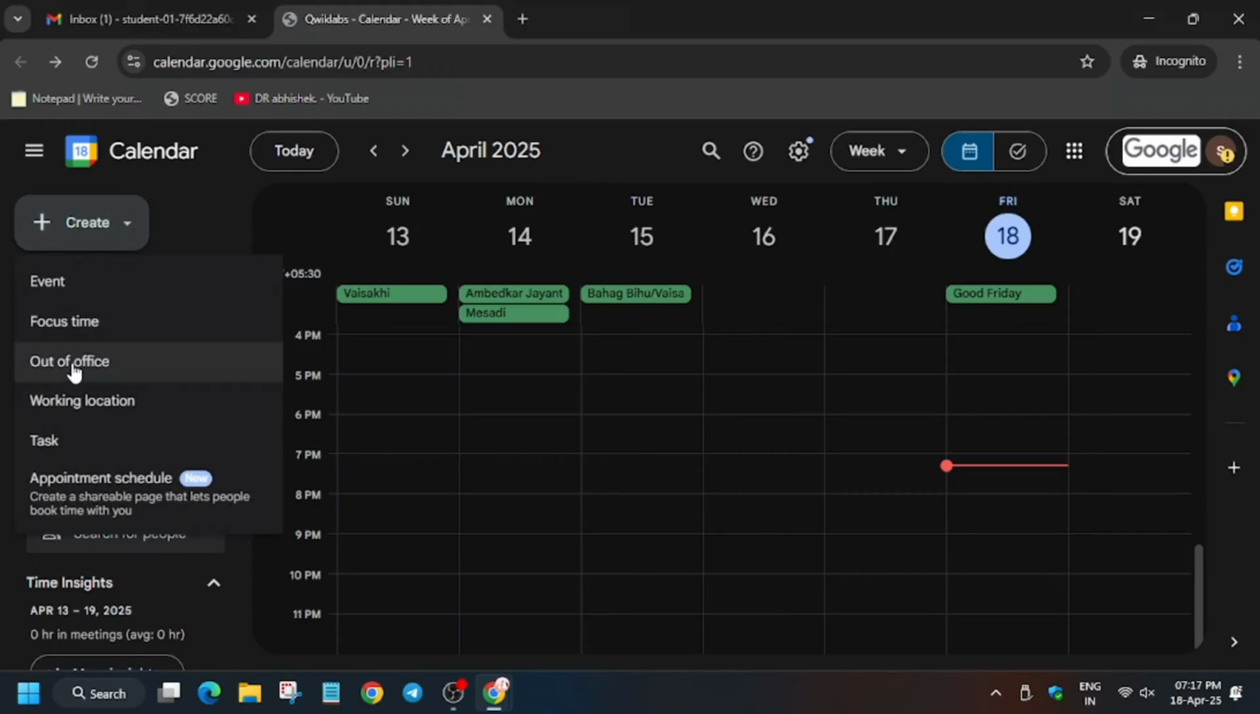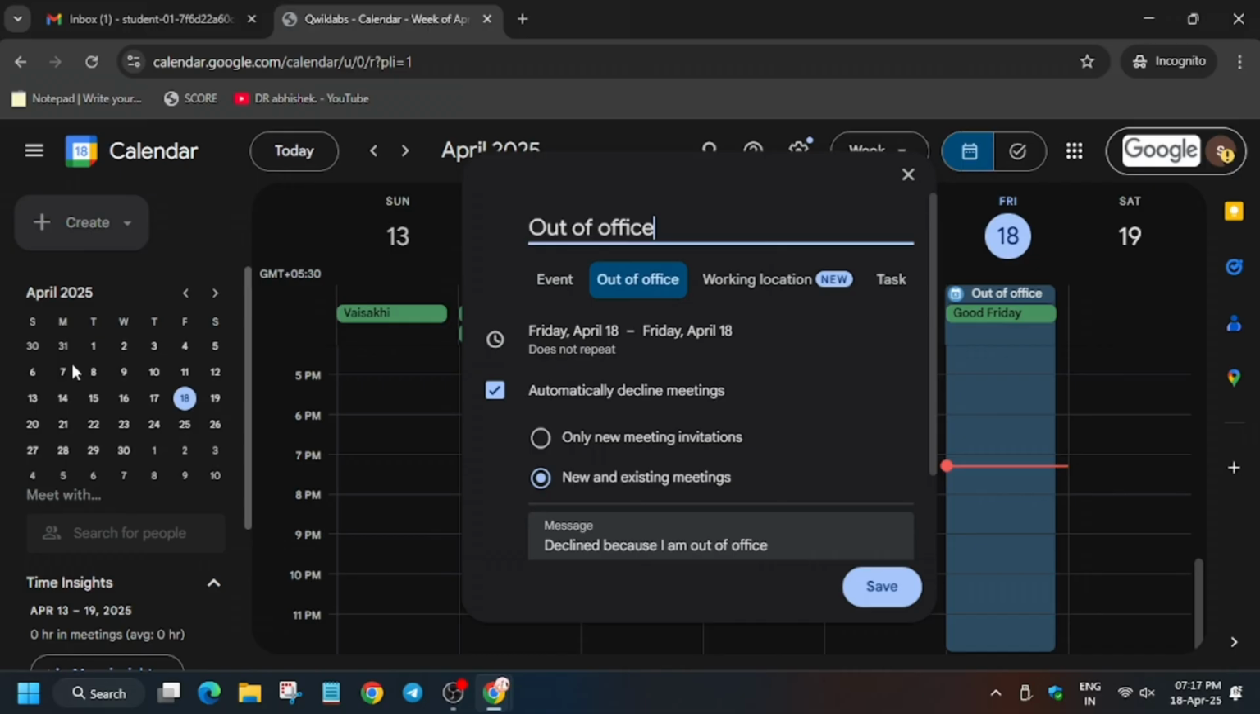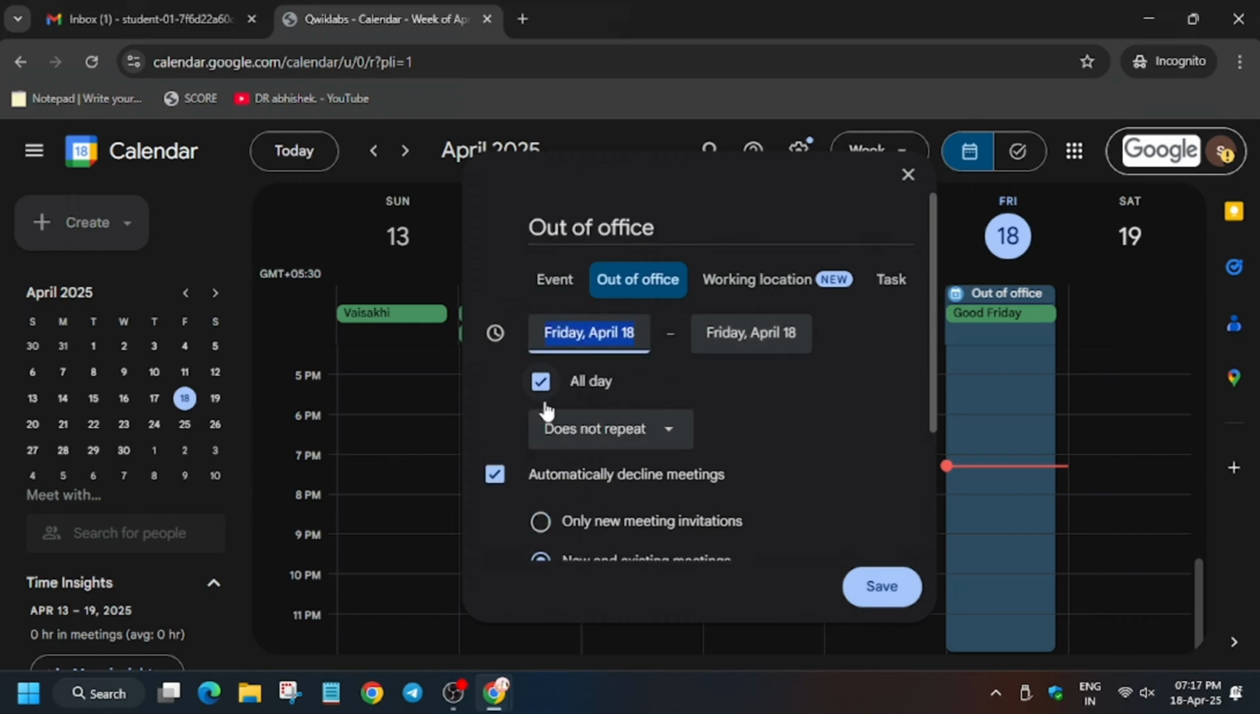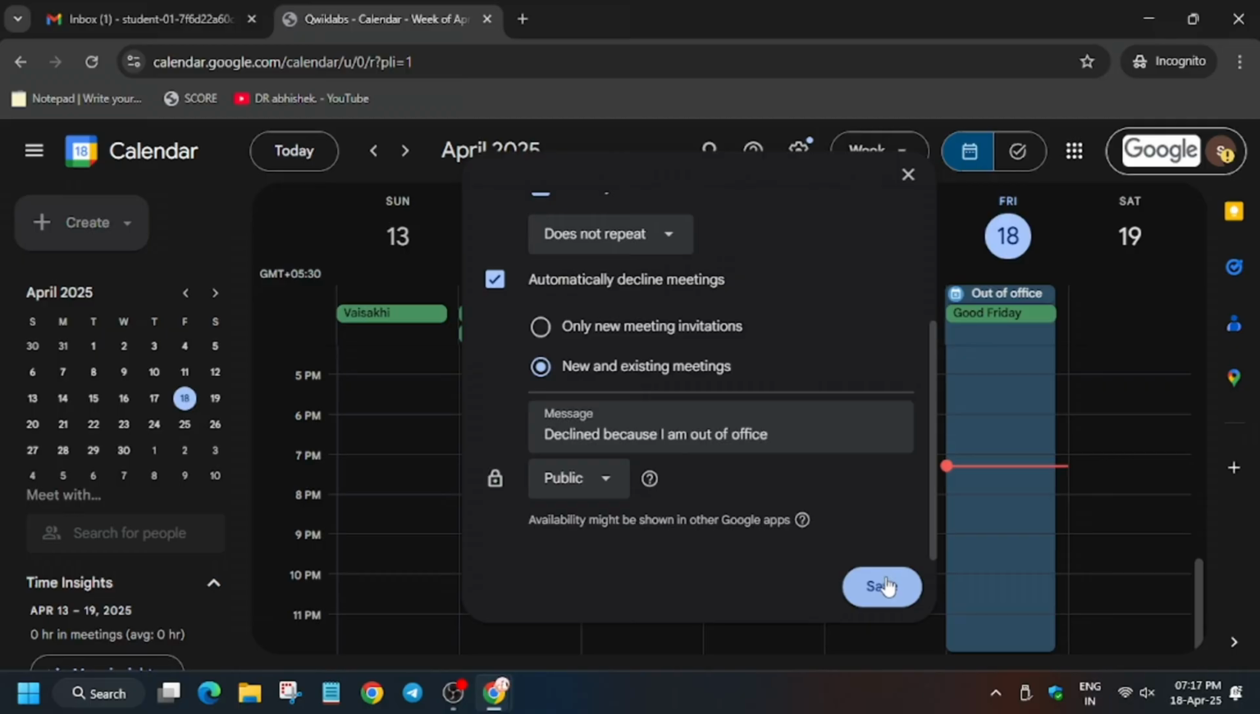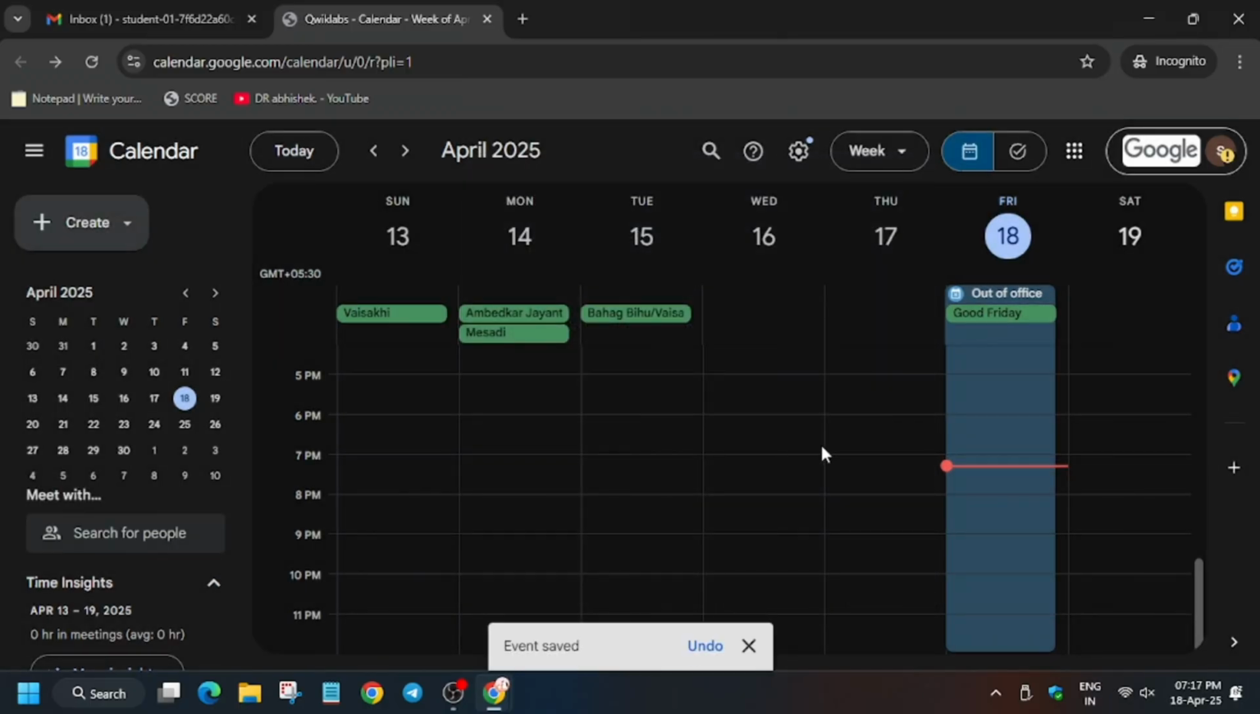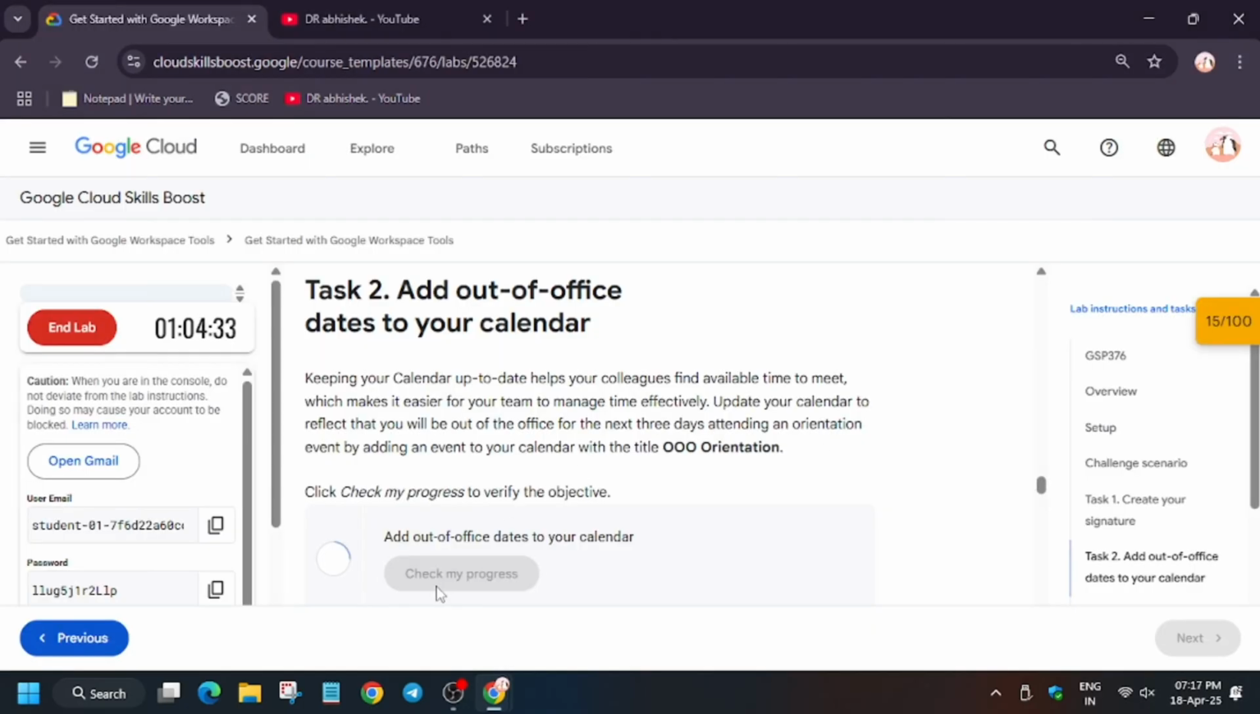Now from here we have to select out of office, and from here we need to select all day and scroll down a bit. It should be public. Now click on save. Now save and decline. Now let's see whether we get full score or not in this task.